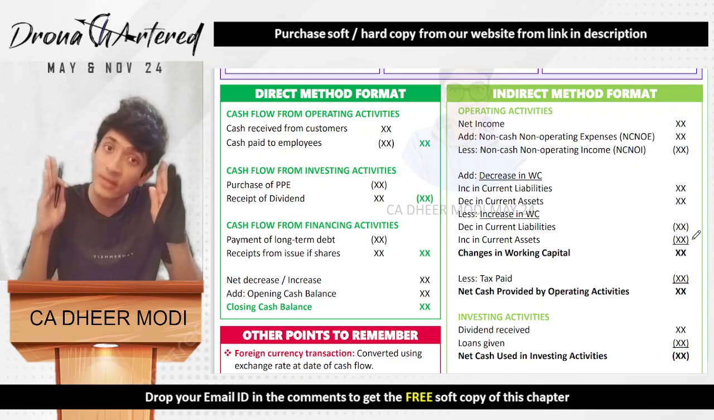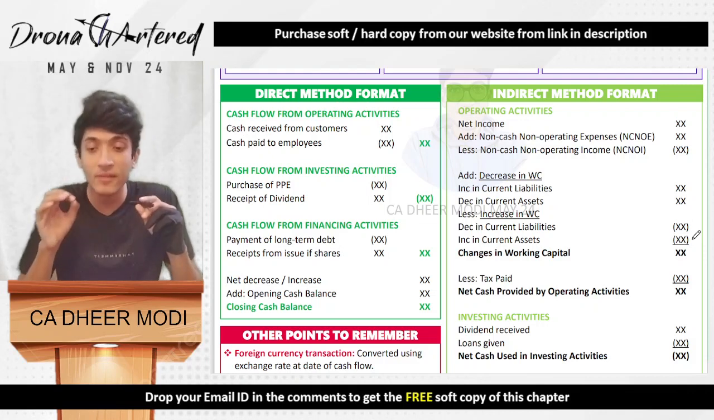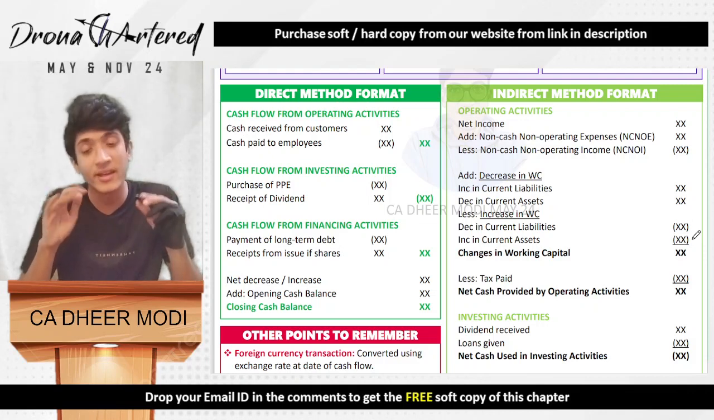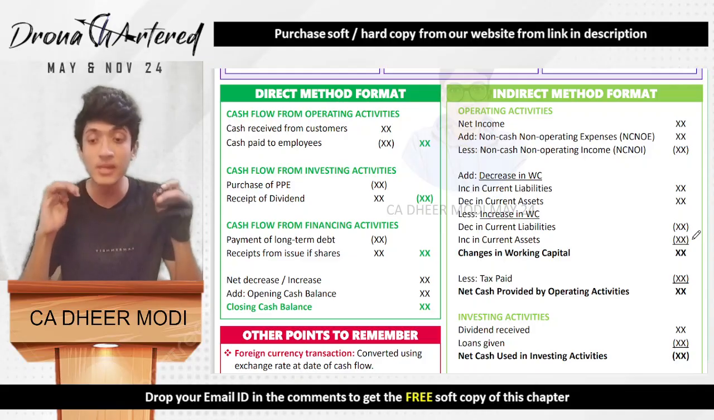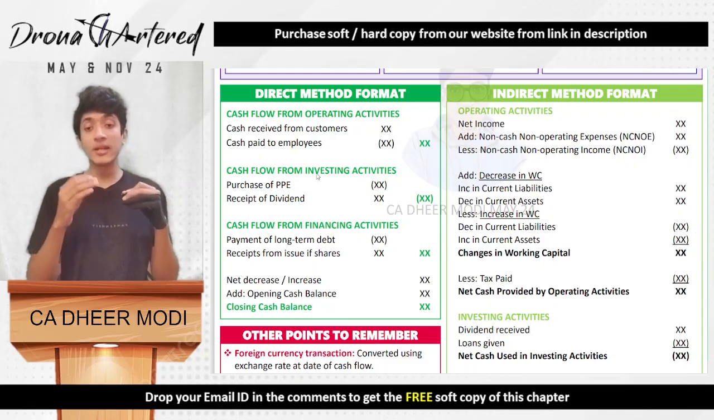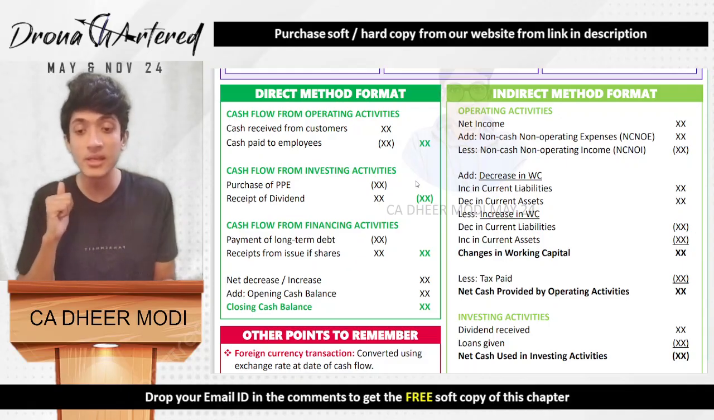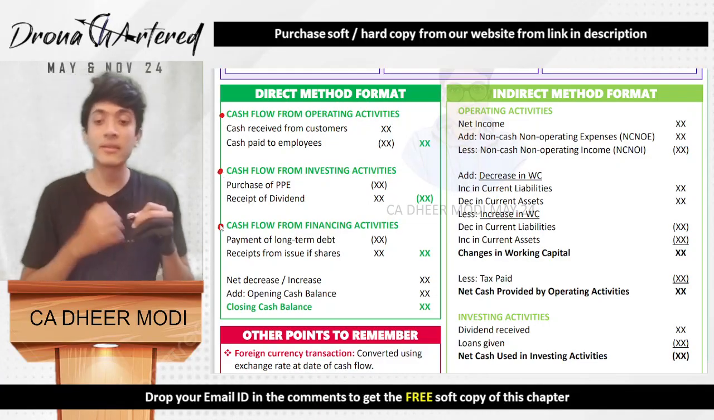Both these solutions will give you the same answer. It is just a different method. The direct method format is very easy, and most probably they will not ask this in the exam, but still you should know it. Basically, in the direct method format, they bifurcate these activities into three: cash flow from operating activities, cash flow from investing activities, and cash flow from financing activities.